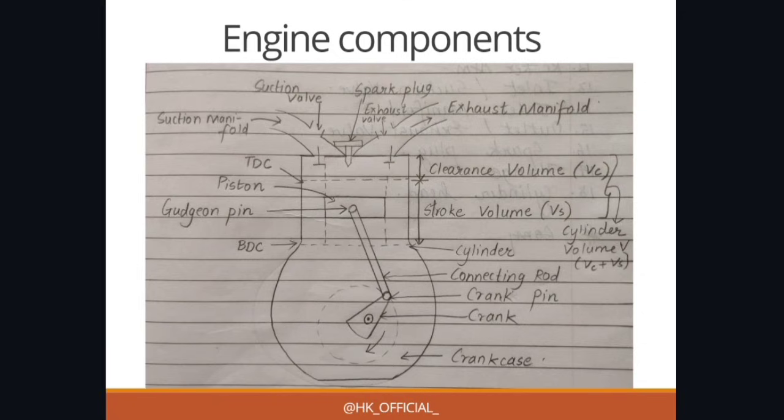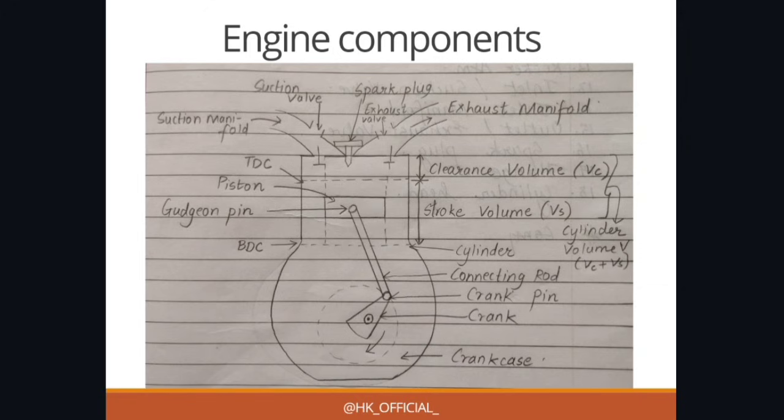Now let us come to the second very important part, that is engine components. We can call this topic the internal combustion engine as power plant in automobiles. Okay, this is also a very prominent question which is asked, in which you have to draw the diagram of the engine, list out what all components are present, and explain any 5 or any 4 of its components. Just remember the diagram. If you remember the diagram, further topics are very simple for you.